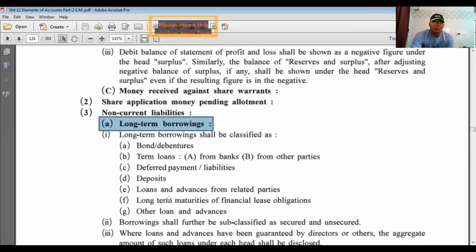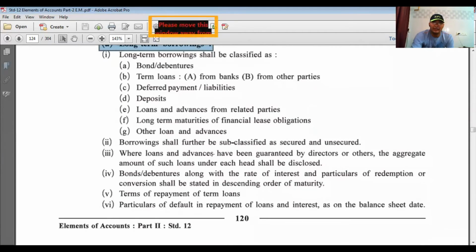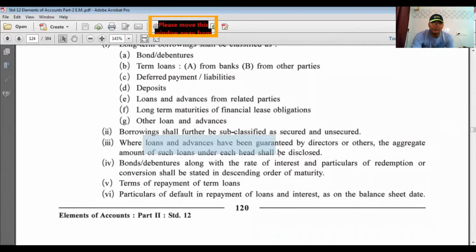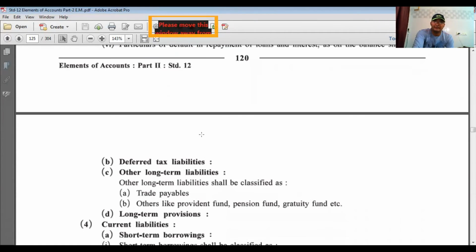advances. Then after, borrowing shall be further classified as secured and unsecured. Loans and advances have been guaranteed. Bonds or debentures, term of repayment of term loan, particulars of defaults in repayment of loans and interest. Next, deferred tax liability. No new points over here. Point number C, other long-term liability where trade payable and other long-term liability which includes provident fund, pension fund, gratuity fund. These are the items covered under the long-term liabilities. Okay. Then after the next point, that is long-term provisions.